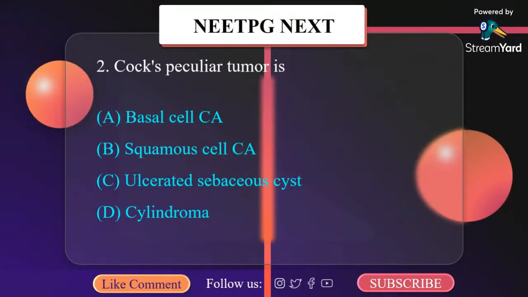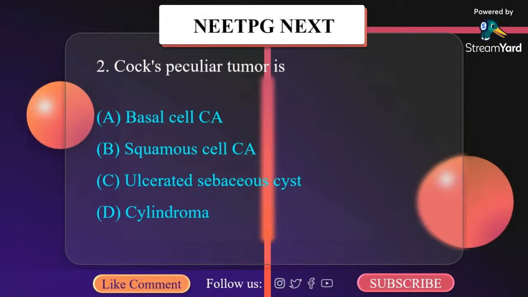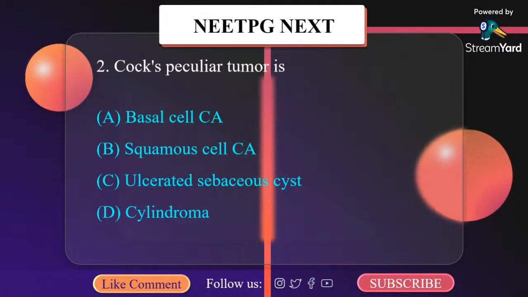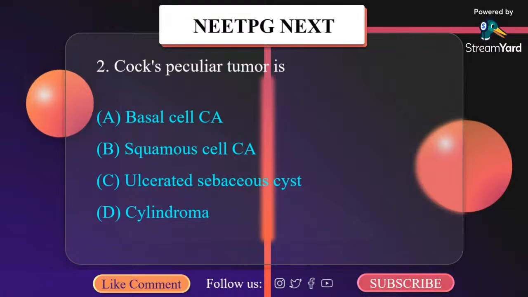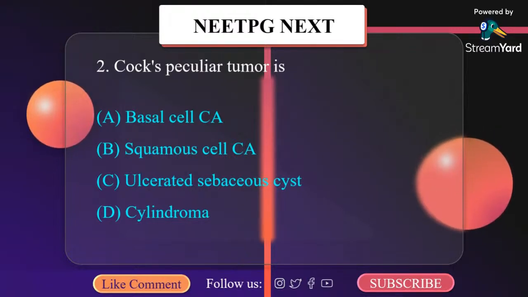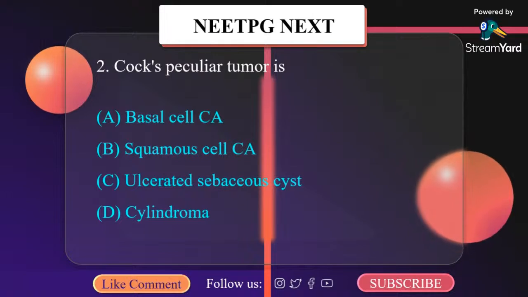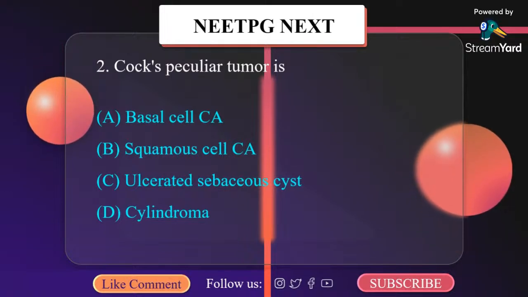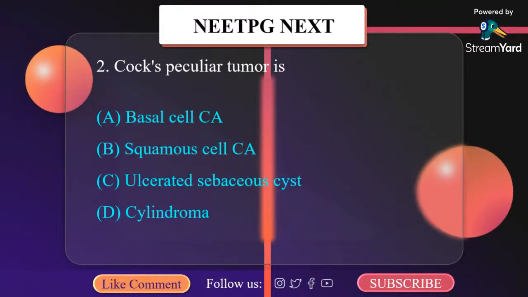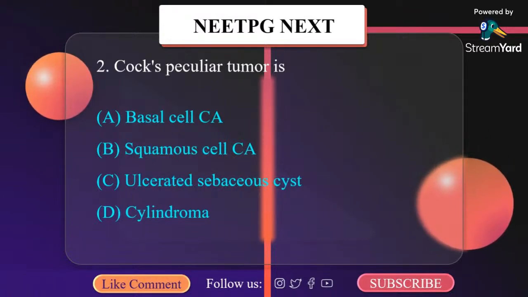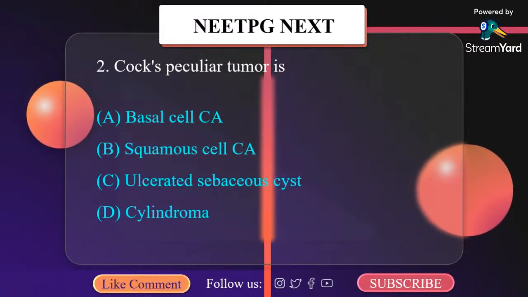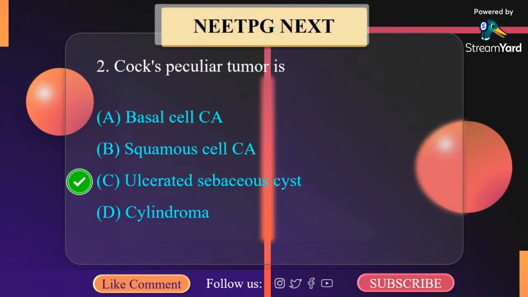Cox peculiar tumor is A. Basal cell carcinoma, B. Squamous cell carcinoma, C. Ulcerated sebaceous cyst, D. Cylindroma. Now, what is Cox peculiar tumor? It is a sebaceous cyst, a linked growth that can resemble a squamous cell carcinoma, but it is not a squamous cell carcinoma. The proliferating cyst is usually solitary, but it often arises from a simple tricholemmal cyst in the hair follicle epithelium. So the correct answer here is C.